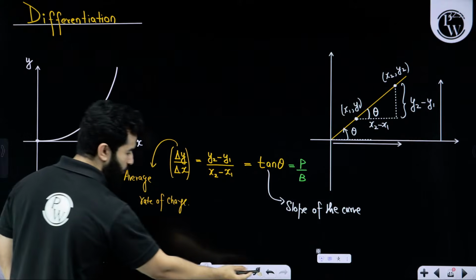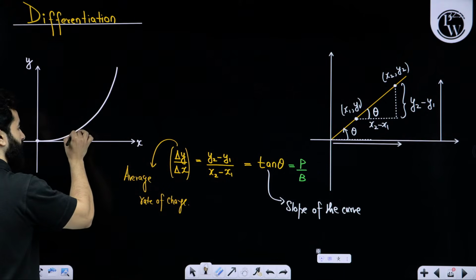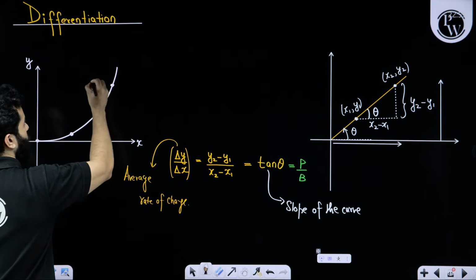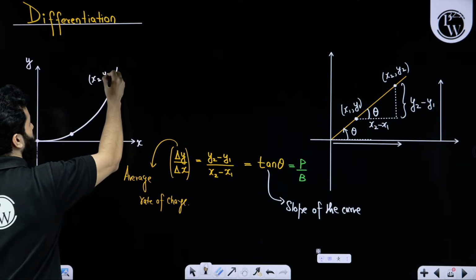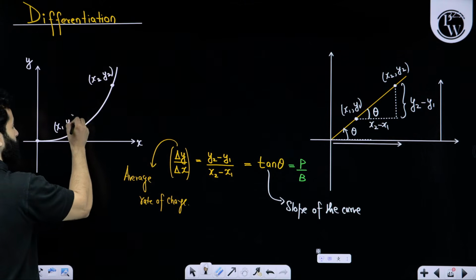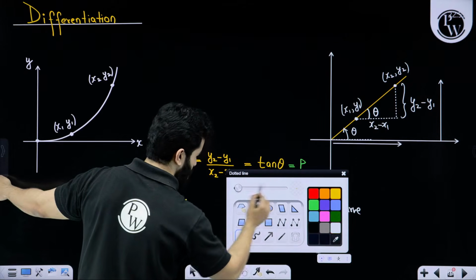Or let's suppose we are choosing 2 points like that. We are choosing point A and we are choosing point B. So this point is x2 comma y2, and this point is x1 comma y1. Let's make the same type of triangle over here.